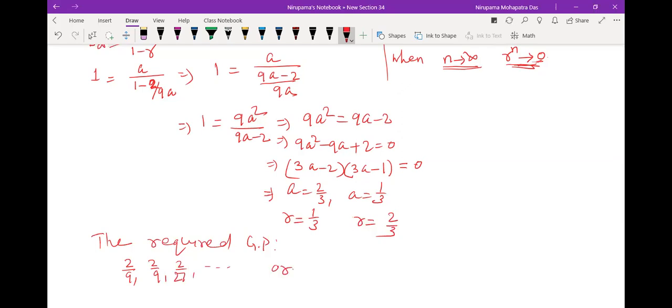Or if it is 1 by 3, then the second term is 2 by 9, then 4 by 27, and so on. You see, in both the cases you are getting the same thing. You have two possibilities here. Okay, so last question is,